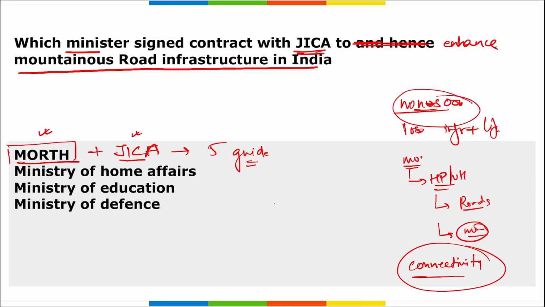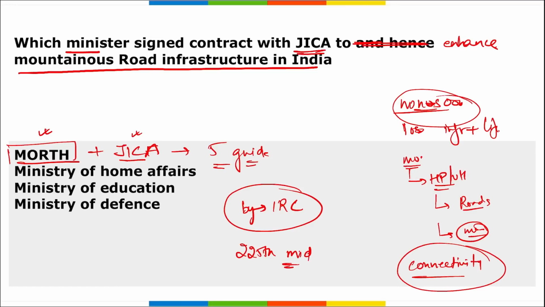These guidelines were published by IRC. What is IRC? It is the Indian Roads Congress, correct? These five guidelines were released during the 225th midterm council meeting of the Indian Roads Congress held in Raipur, Chhattisgarh, right? They are designed to improve the road network, promote economic growth and ensure high quality sustainable road projects.